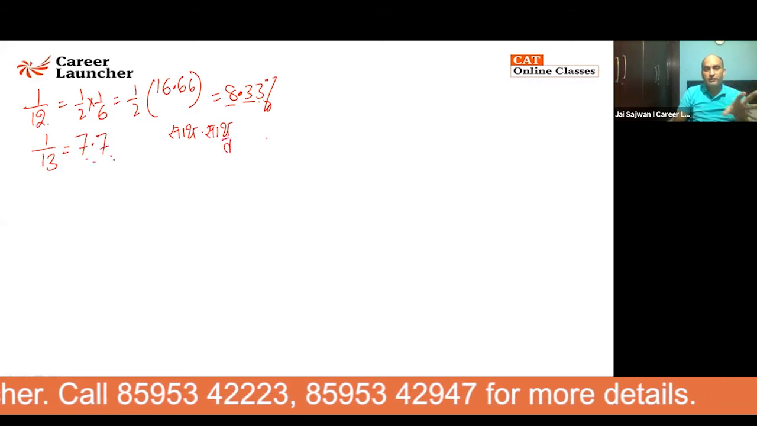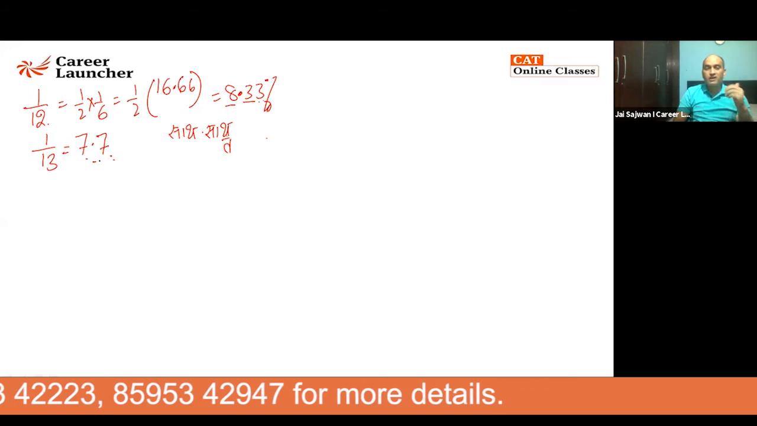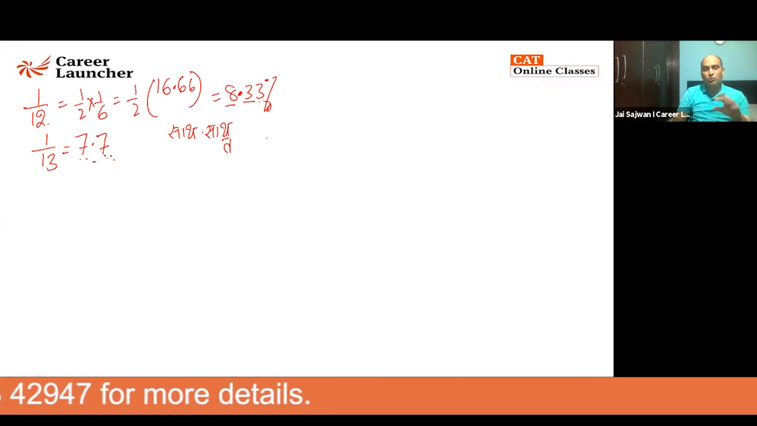So 7.7 is what you need. 13, because they consider it to be an unlucky number. So saat ka saath hoga, then only you can go out. Is 7.7 that is to be written here.